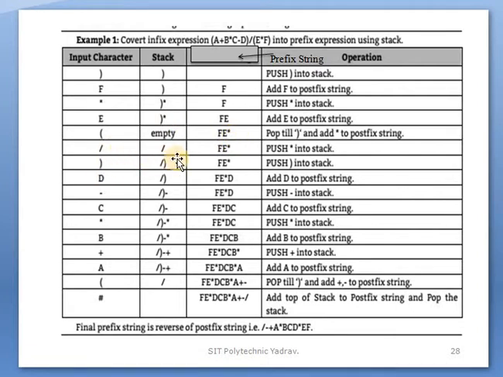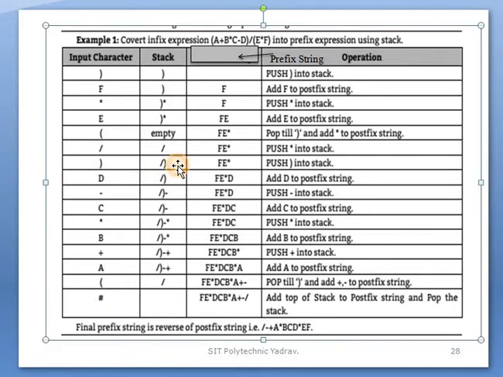After that, division is an operator, so push it onto the stack. After that, the right parenthesis is pushed onto the stack, because it is the reversed string, starting with the right parenthesis.